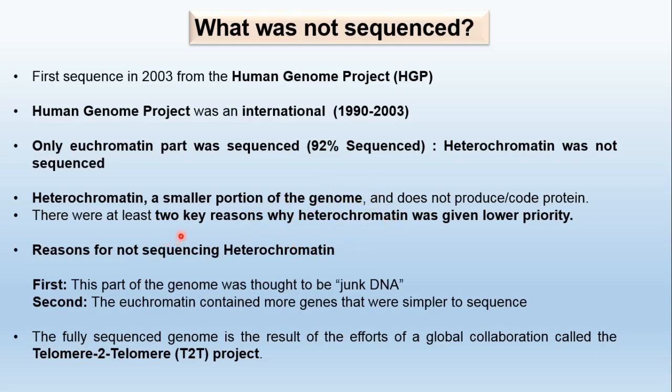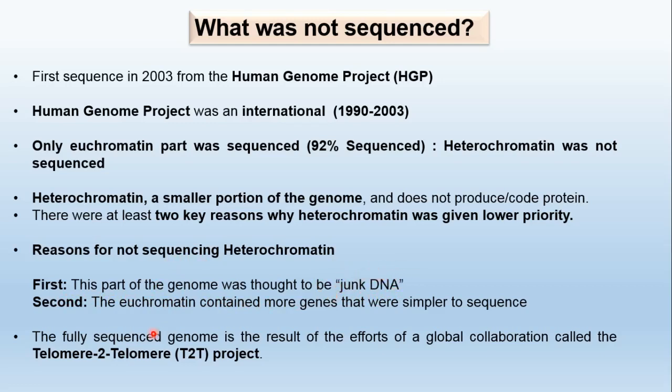There were at least two key reasons why heterochromatin was given lower priority. Anyone can ask why it was not sequenced earlier. The scientists completed nearly 92% of the sequence. They could also have sequenced that 8% at that time, but there are probable reasons. The first reason is that this part of the genome was thought to be junk DNA. Junk means it is useless and non-functional.